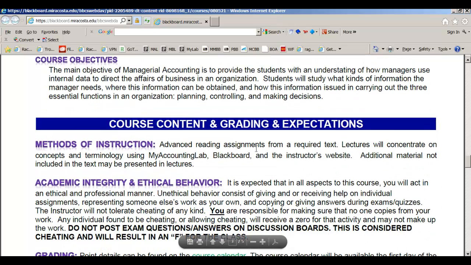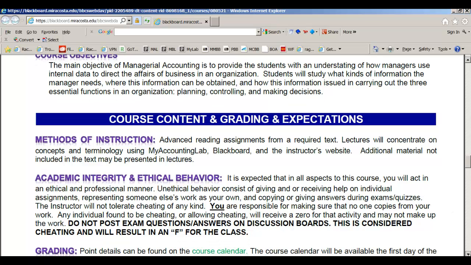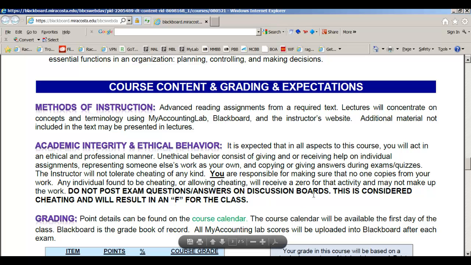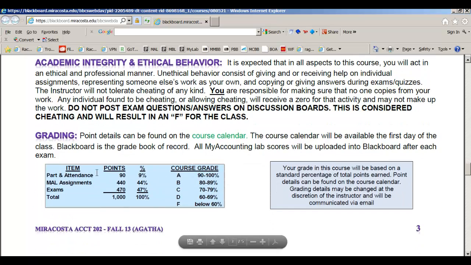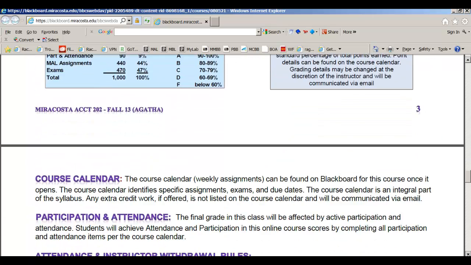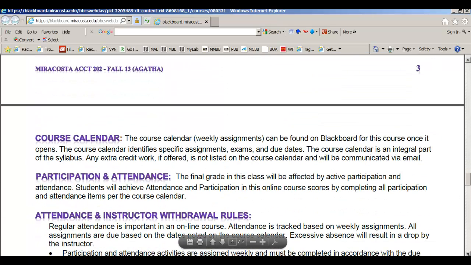There are advanced reading assignments and required text and lectures, and you will do homework in My Accounting Lab and in Blackboard, and you'll be visiting my website, which I'll go over in a minute. This class requires a decent amount of technical savvy, so that's really important. Please note you can't post exam questions or homework assignment answers on discussion boards or via email, or you will receive an F in the class. That is against my rules, so be careful of that. Here are the points for the class, so make sure that you pay attention to that. We're going to talk about the course calendar in a moment.